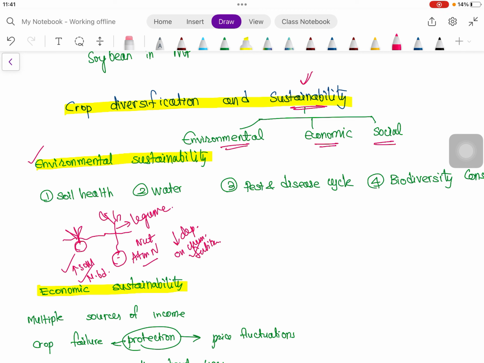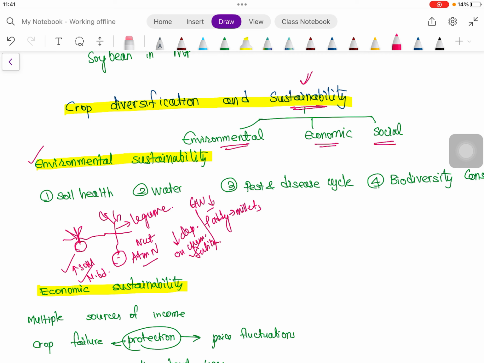Then how water is conserved. As we have seen, replacing a water intensive crop with a less water demanding crop means groundwater depletion will be low. If we replace paddy with millet where water scarcity is there, say in Punjab, or replace paddy with pulses or maize, that can conserve a significant amount of water.